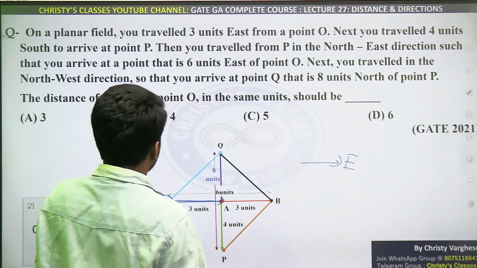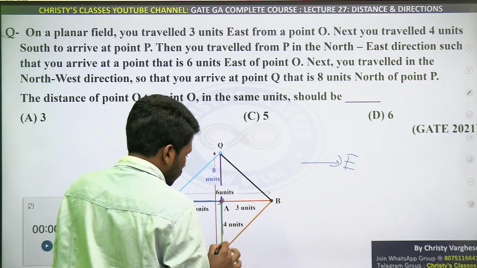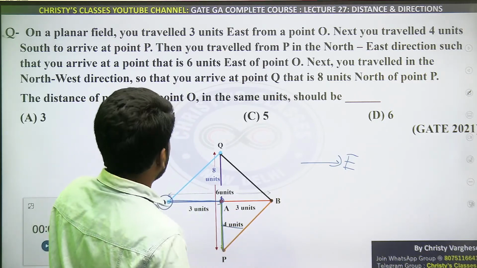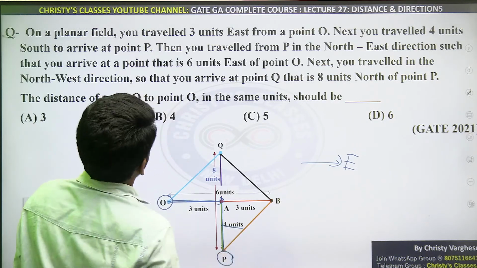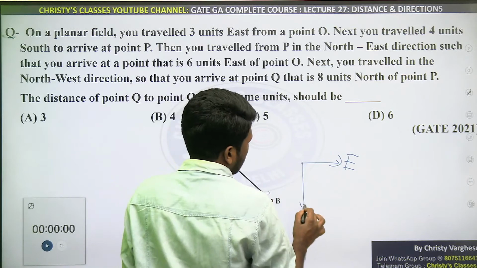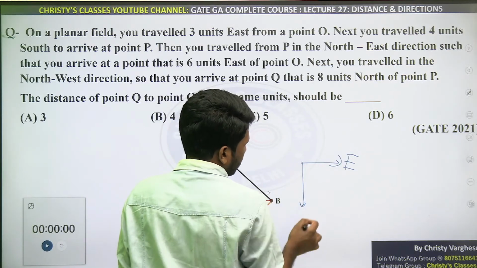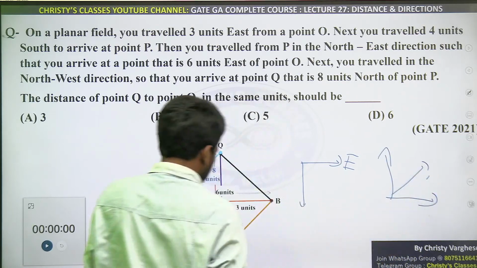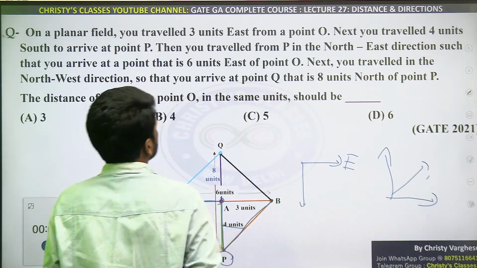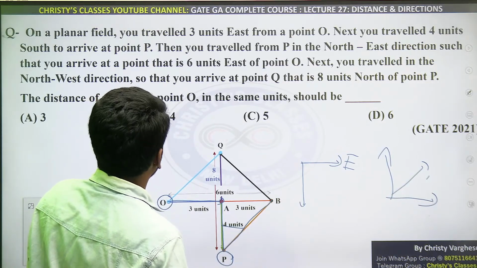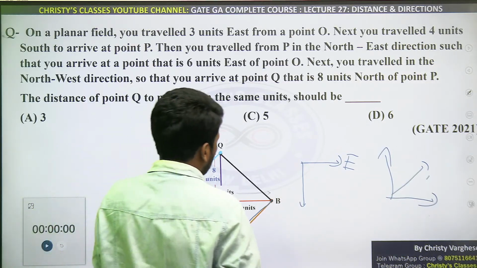Next you travel 4 units south. So 4 units south. This is 4 units. To arrive at point P, then you travel from P in the northeast direction. Northeast means this is north, this is east, so northeast is this direction. So that means like this. Northeast direction such that you arrive at a point that is 6 units east of point O.